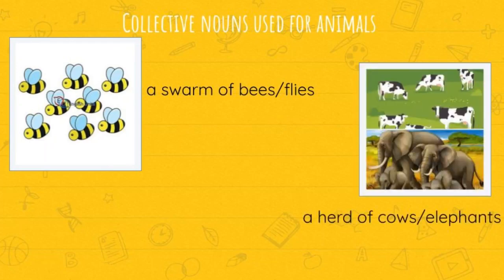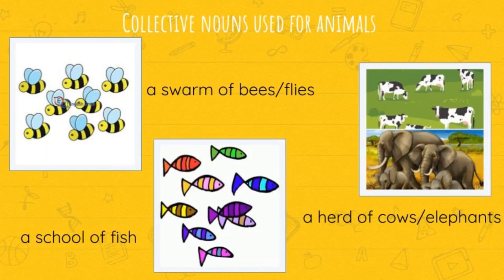And the next example is herd of cows or herd of elephants. Herd is the collective noun which we can use for both cows and elephants. And next example is a school of fish. School is the collective noun which refers to a group of several fish.